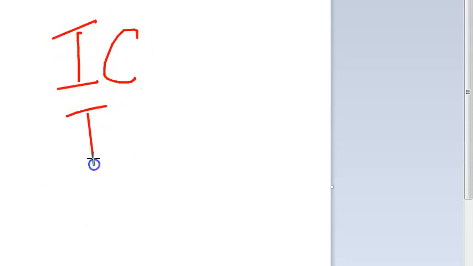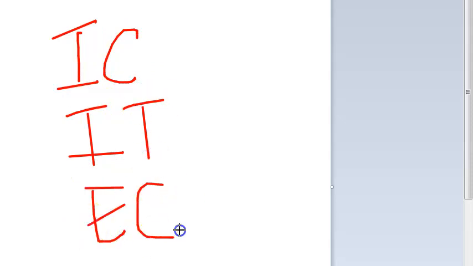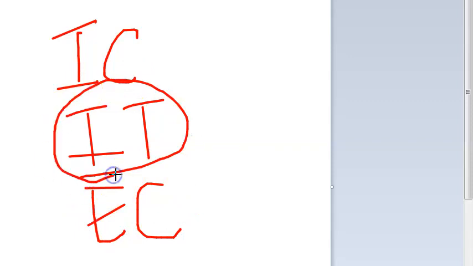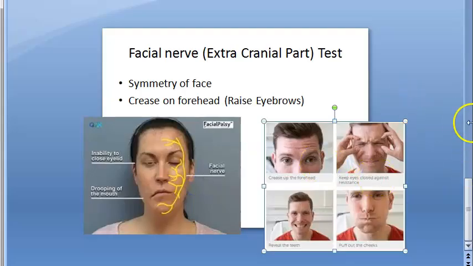Now, one question for you guys. In facial nerve, there are 3 parts, right? What are the 3 parts we said? Intracranial. Then we talked about intratemporal. Then we talked about extracranial. So, intratemporal, how did you check? That lacrimation, stapedius reflex, that is acoustic reflex, then taste and salivation. This you checked. Okay, very good. How did you check extracranial part? By all this.